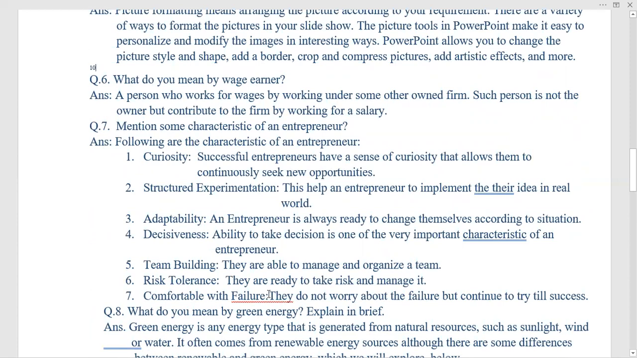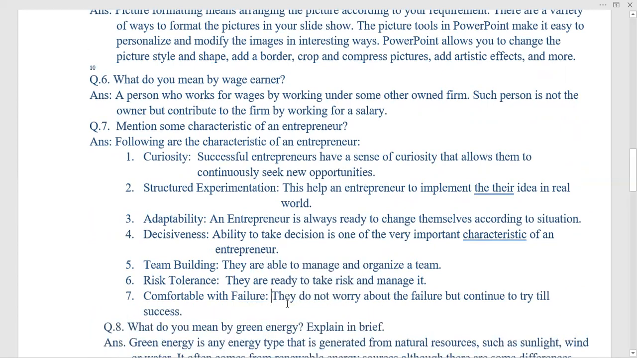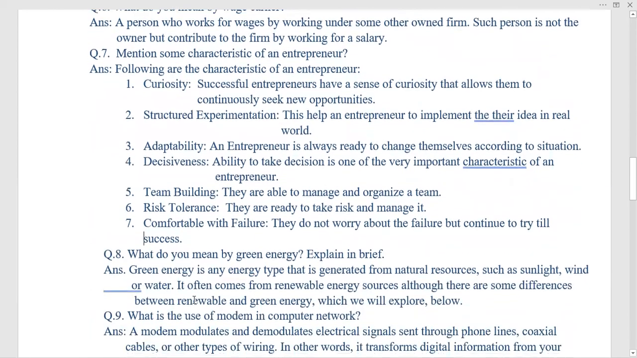Okay, if someone gets fail, he does not start weeping or worrying too much so that he can lose further. But by losing something, he learns and then starts some new idea experimentation. Okay. Now, question number 8.